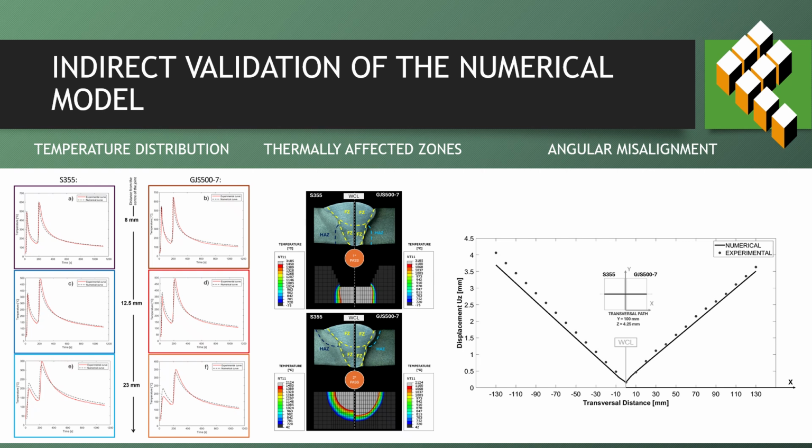The numerical model was then validated indirectly using a method already commonly employed in the literature, by comparing the temperature distribution, the shape of the thermally affected zone, and the deformation measured numerically and experimentally. In this way, it was possible to establish a good correlation between the numerical and experimental results.